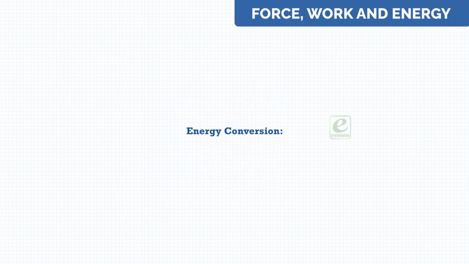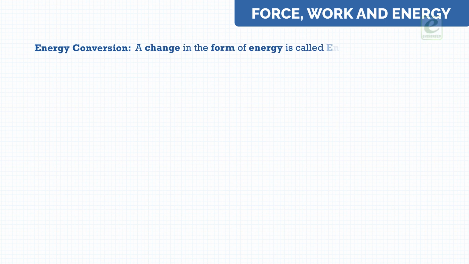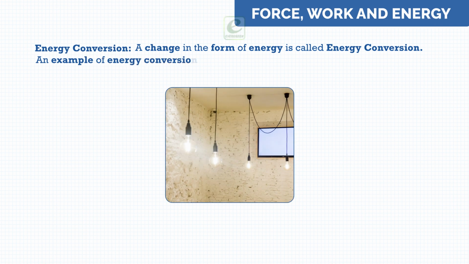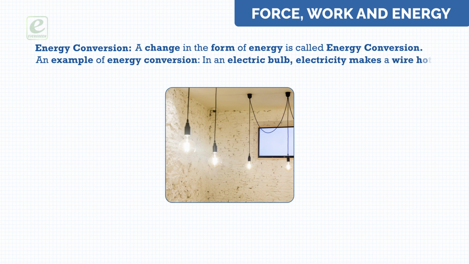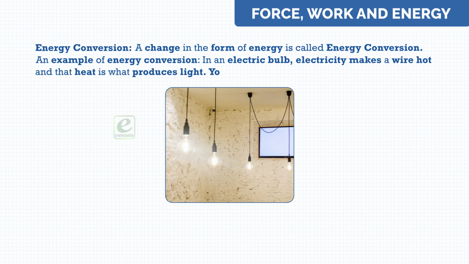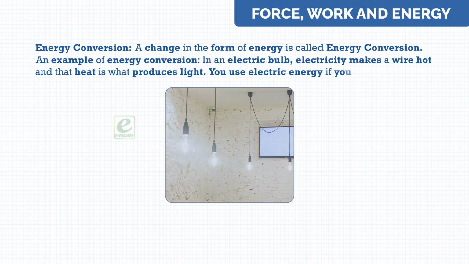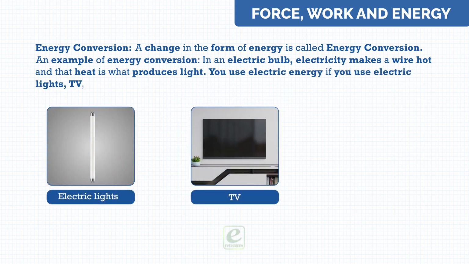Energy conversion. A change in the form of energy is called energy conversion. An example of energy conversion: in an electric bulb, electricity makes a wire hot, and that heat is what produces light. You use electric energy if you use electric lights, TV or radio.